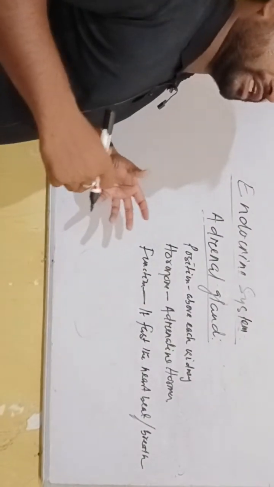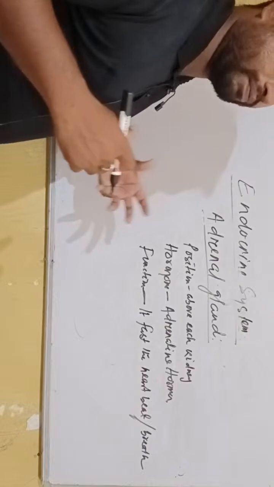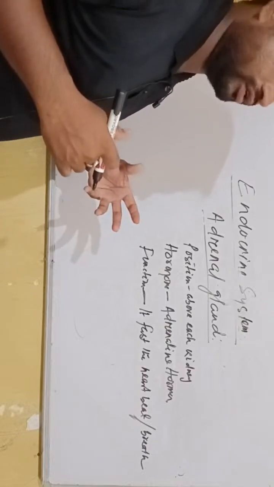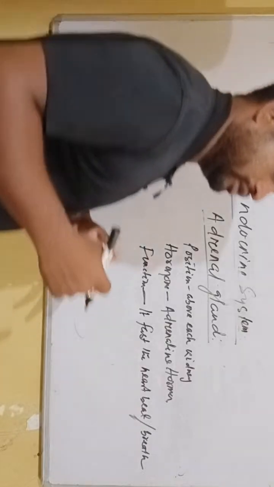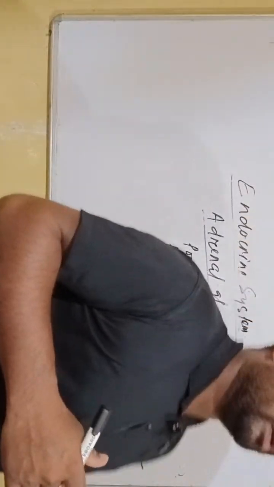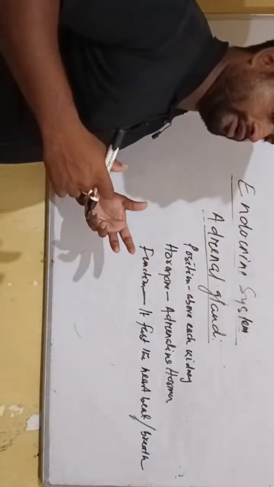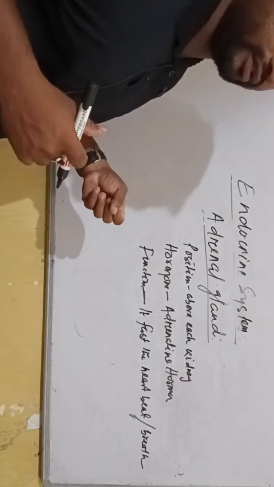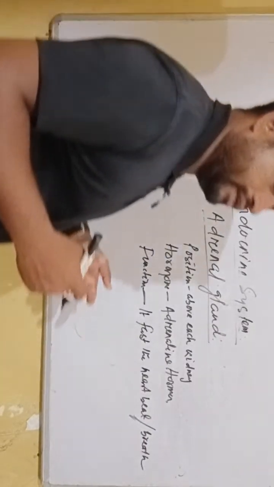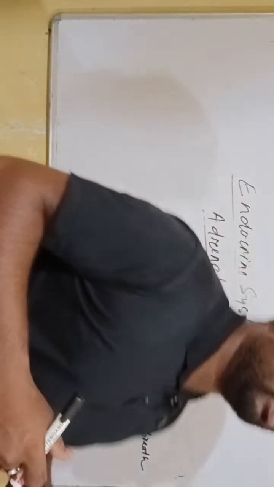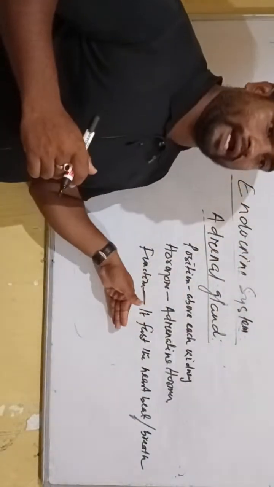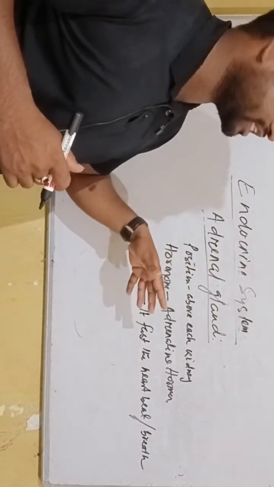Suppose we are followed by a ferocious dog, or a lion or tiger attacks us, then we have to run away from that ferocious animal.